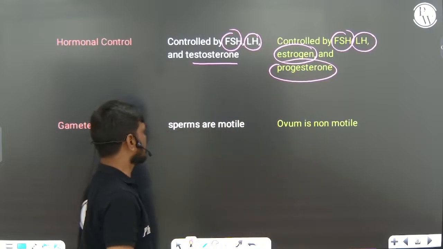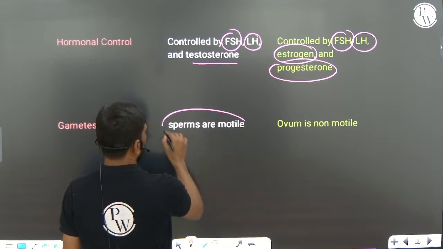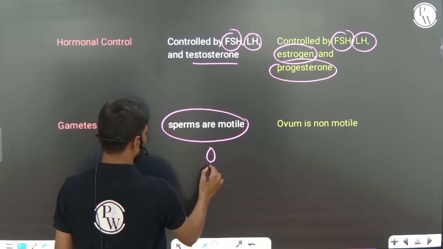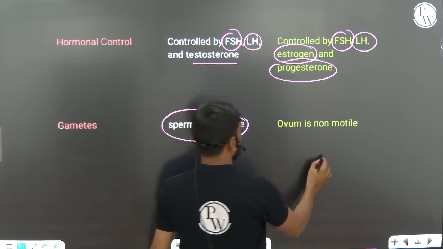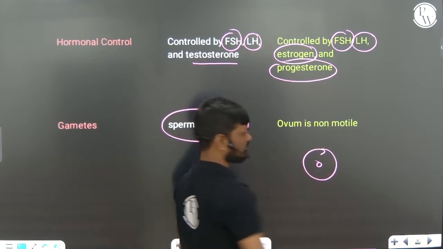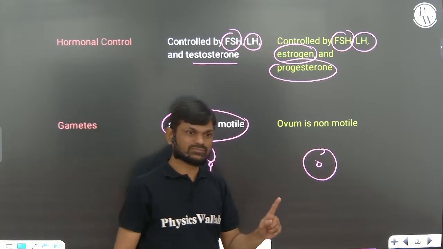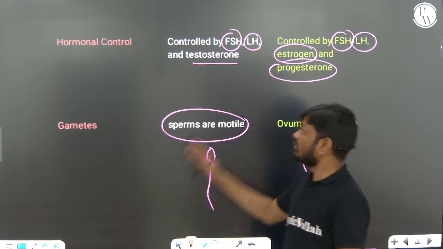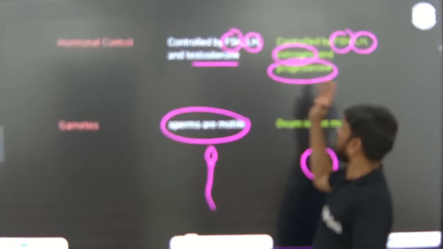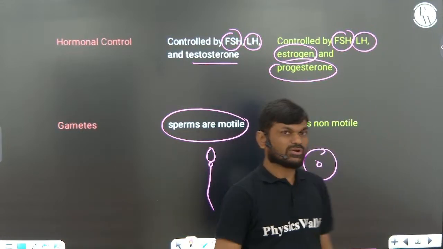Very, very important. Right? So the gametes: because of spermatogenesis, we get motile sperm, but the ovum is non-motile. Ovum is non-motile and the sperm is motile. So these are the remarkable differences between spermatogenesis and oogenesis, and each and every step is important. Okay.